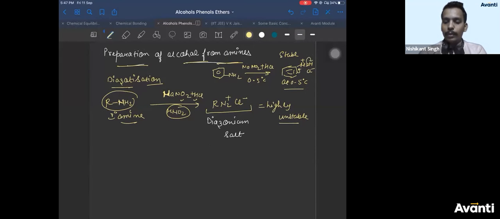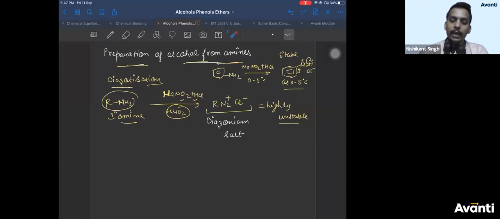So due to resonance, what will happen? Carbon nitrogen will get a double bond. So it is stabilized by resonance, right? It's a cation. Cation is stabilized by resonance. But here, that resonance is not possible with an alkyl group. Therefore, it is highly unstable.